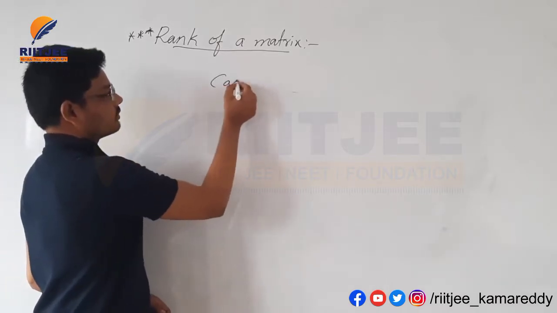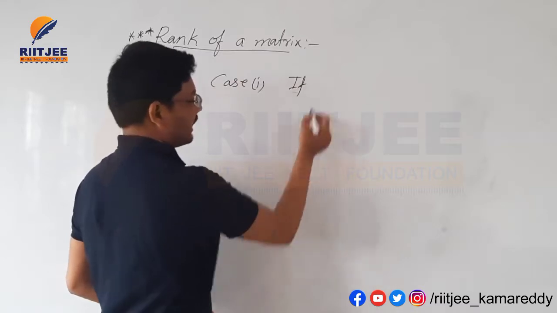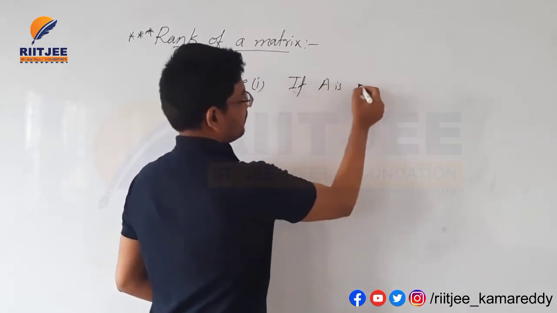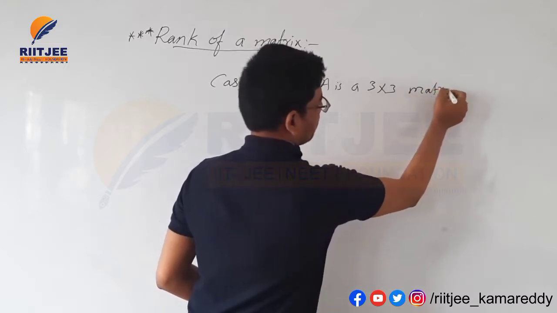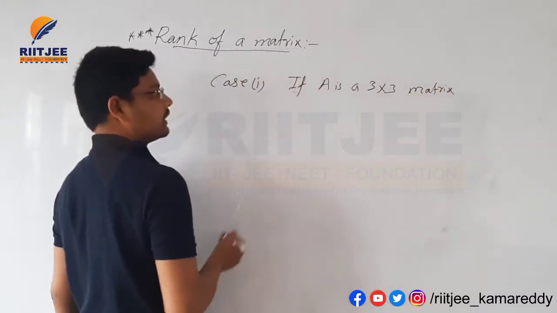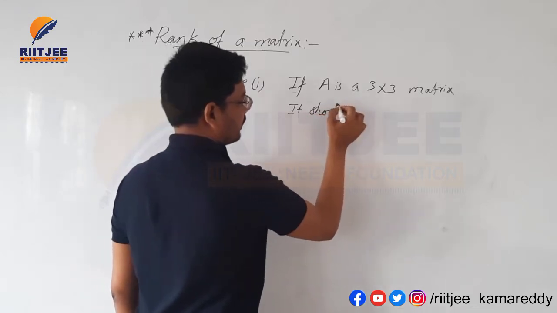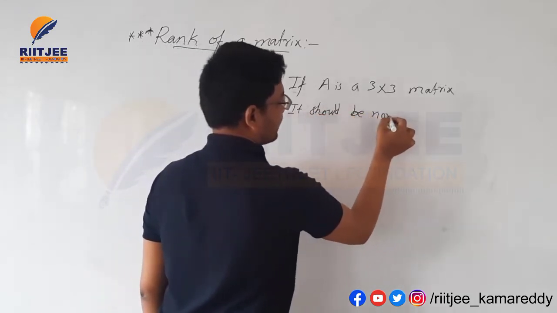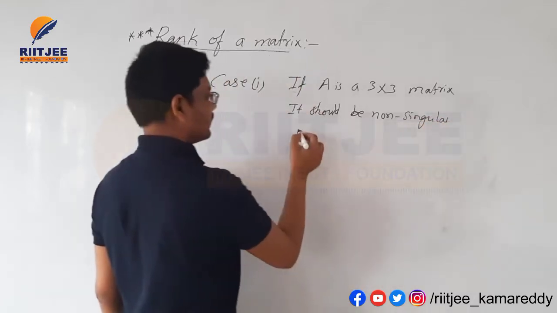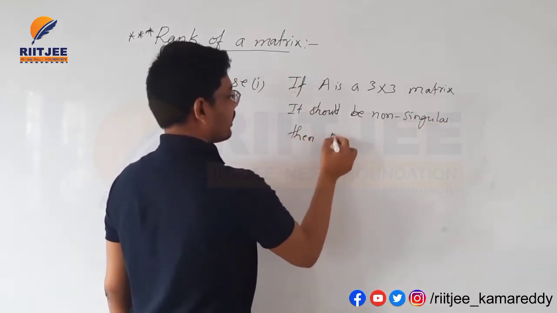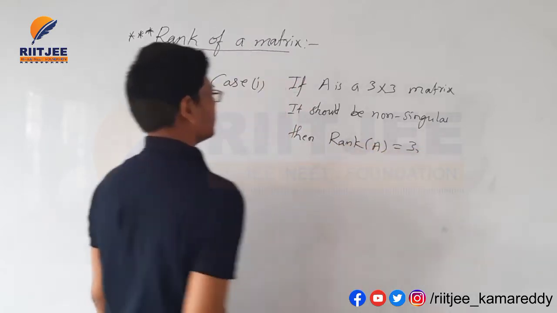Case 1: if A is a 3 by 3 matrix, it should be non-singular. Then the rank of matrix A is equal to 3.